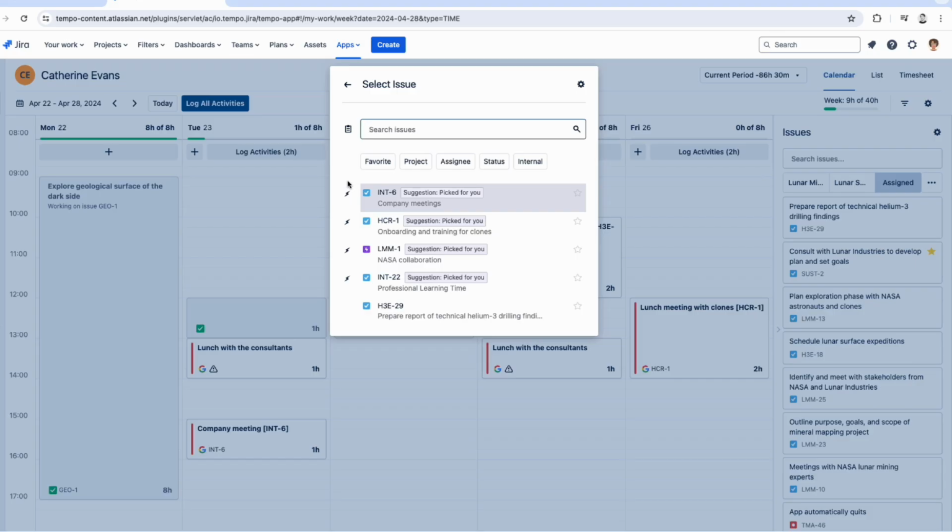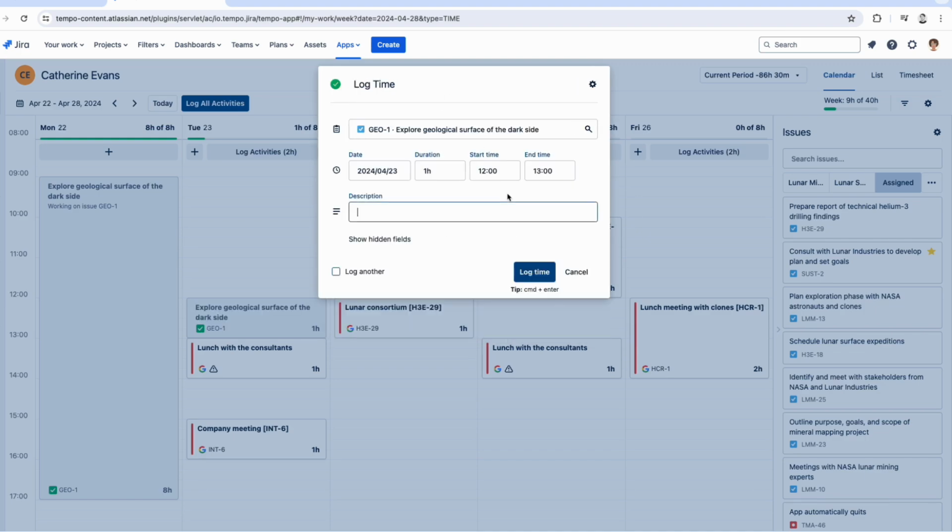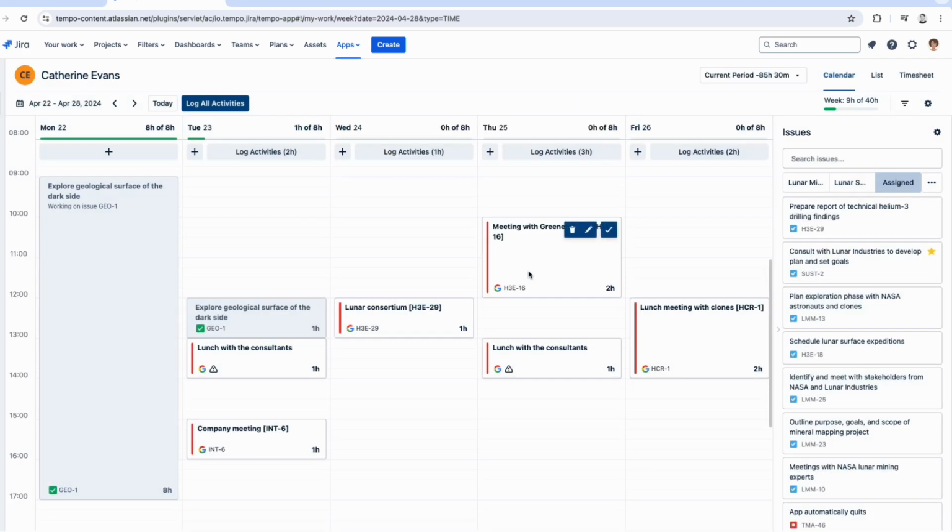These suggestions help users log their time up to 50% faster. And the more users use Timesheets, actually the better these suggestions get. And Timesheets was the first time tracking app in the Atlassian marketplace to leverage artificial intelligence in this way. So very cool. But like I said, I know that for this time period, I'm actually logging time to GEO1, so I'll just do that again. As I mentioned, there are some other things popping up on this timesheet right now.